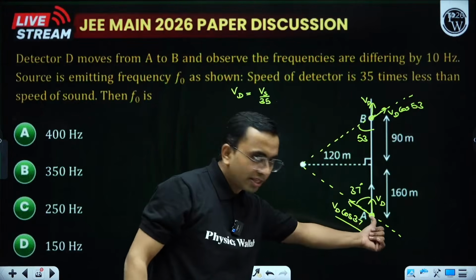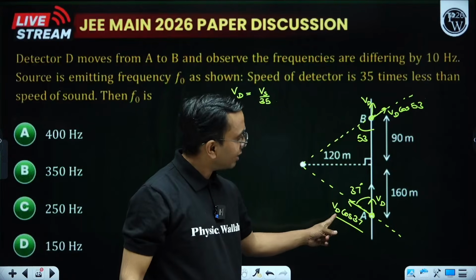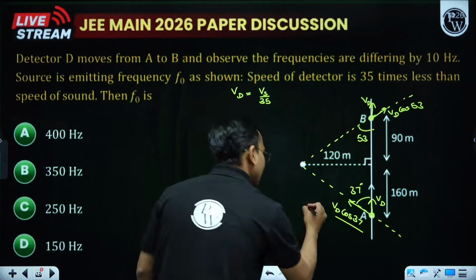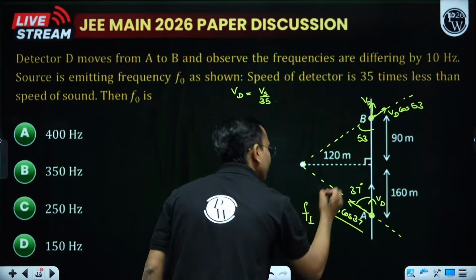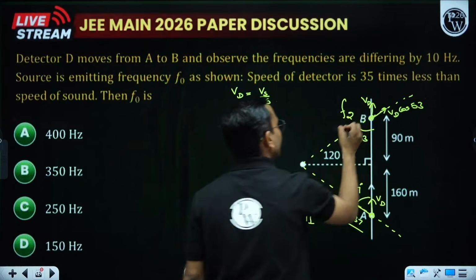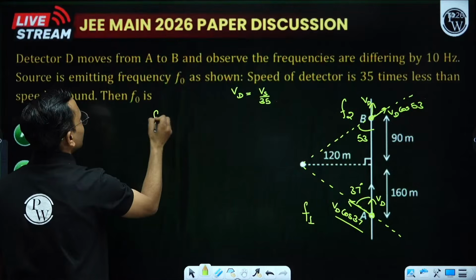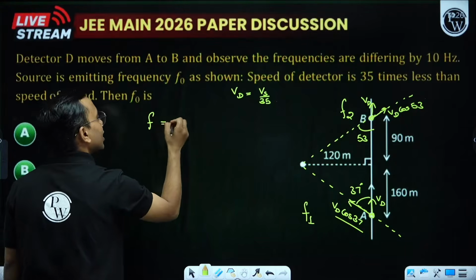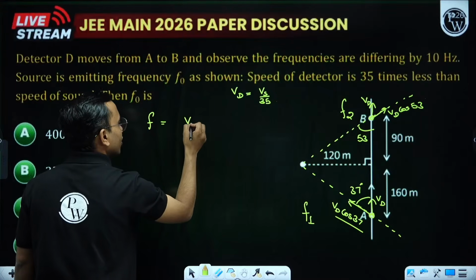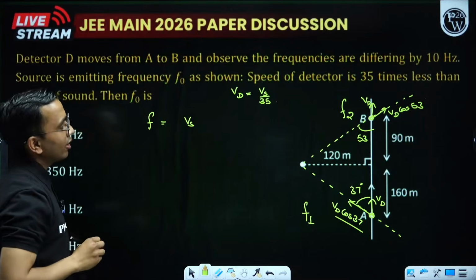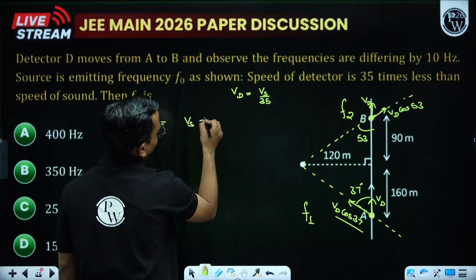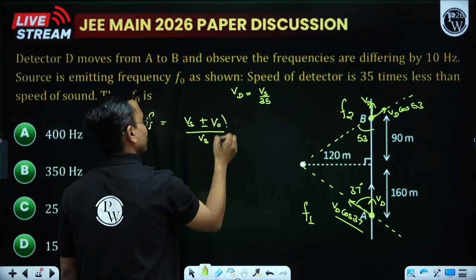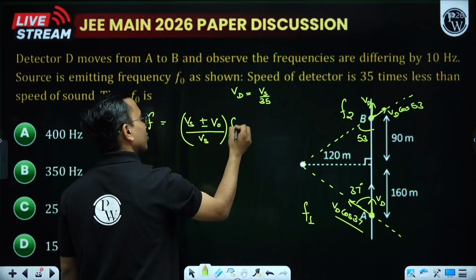Here my observer is moving towards the source with this speed. Here my observer is moving away from the source with this speed. Let us take the frequency here as F1 and here as F2. Now we know when the observer moves, the apparent frequency is equal to velocity of sound plus or minus velocity of observer, divided by velocity of sound, into the actual frequency.